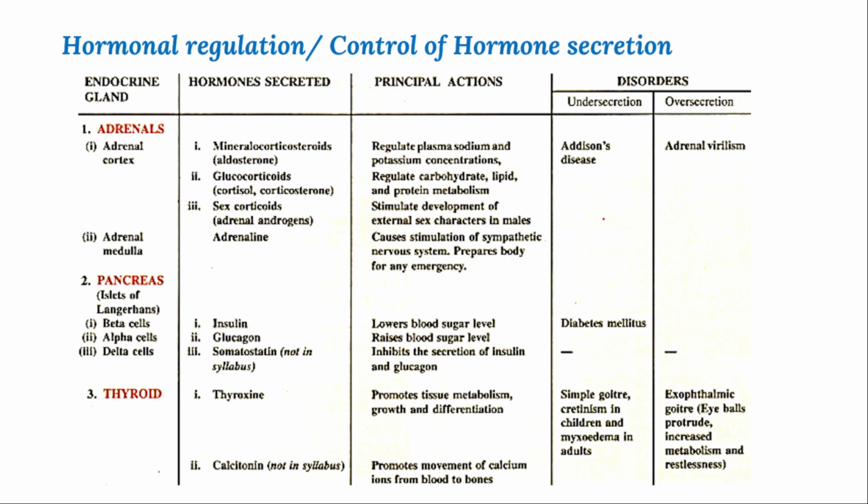And the thyroid gland is mainly situated in the neck, below the pharynx. The thyroid gland releases two types of hormones, thyroxine and calcitonin. Thyroxine promotes metabolic activity, growth and differentiation. Deficiency causes simple goiter, cretinism, and myxedema, right? And oversecretion causes exophthalmic goiter, where eyeball protrusion and restlessness are the common symptoms.